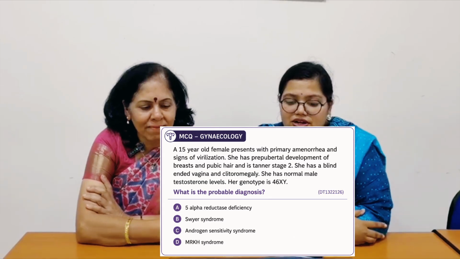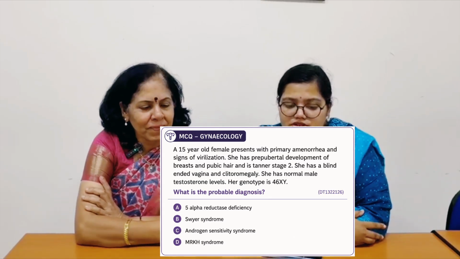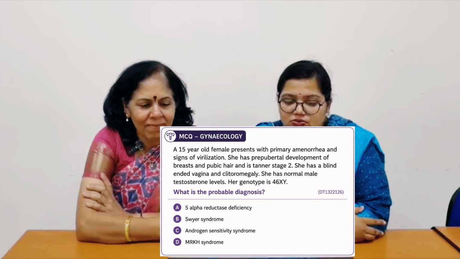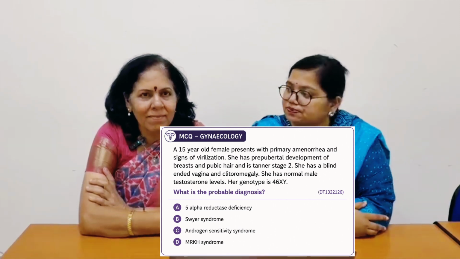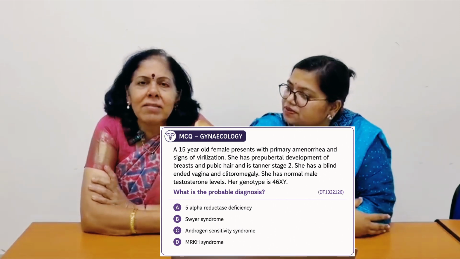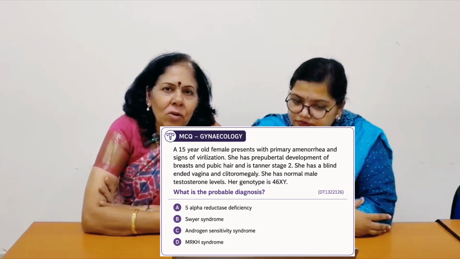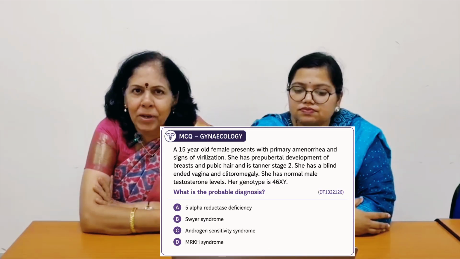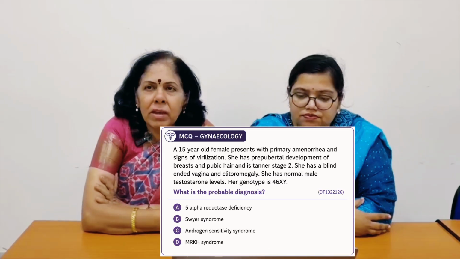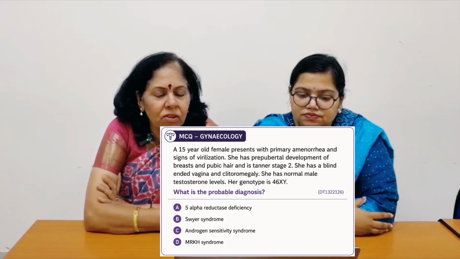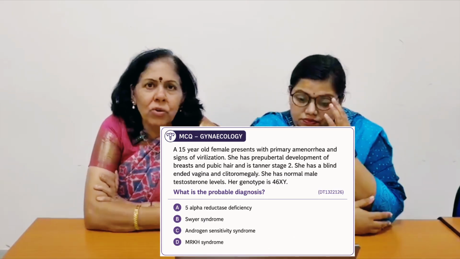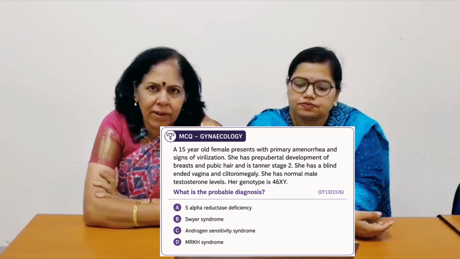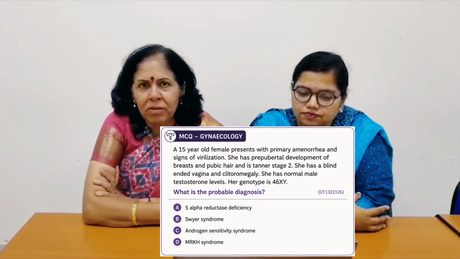A. 5-alpha reductase deficiency, B. Swyer syndrome, C. Androgen insensitivity syndrome, D. MRKH syndrome. So now see, this is a case of a 15-year-old girl presented to you with amenorrhea, right? Now here the key feature you can see, the genotype is already given, and the genotype is XY. Now see the options.